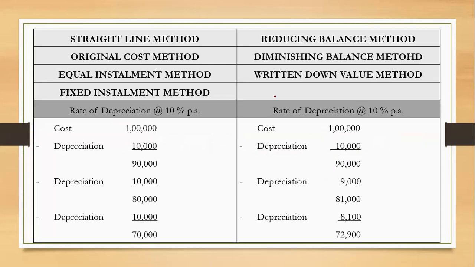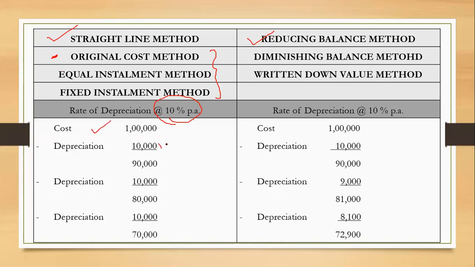We have an example over here. As I was telling you, straight line method and reducing balance method are the two methods for charging depreciation. Original cost method, equal installment method, or fixed installment method are other names for the straight line method. We just assume that the rate of depreciation to be charged is 10% per annum. As per the straight line method, which is also better known as the original cost method, we just keep on charging depreciation on the original cost.